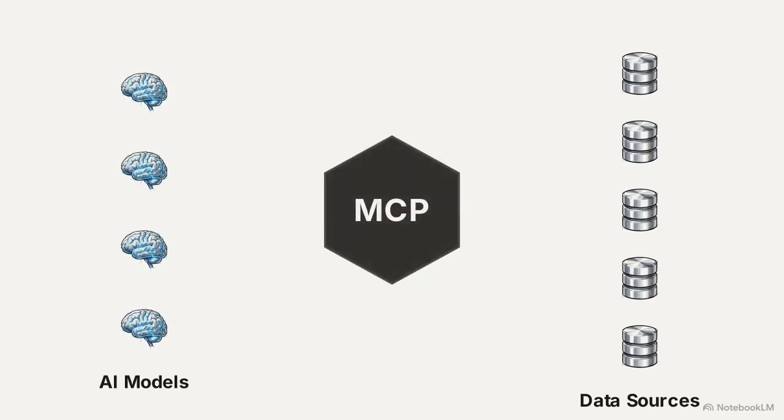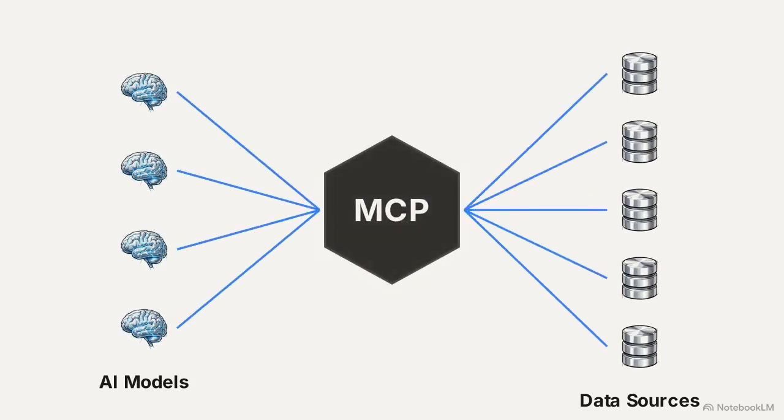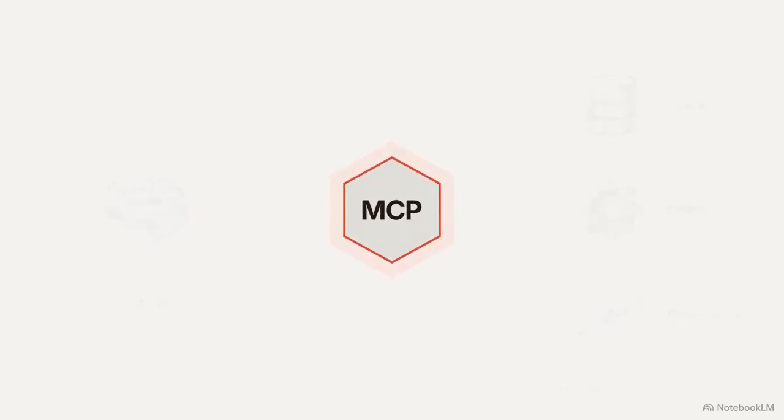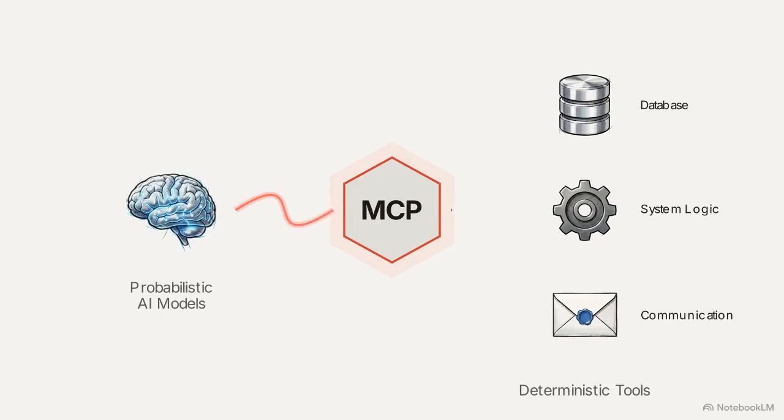The architectural solution to this bottleneck is the Model Context Protocol, or MCP. It replaces the tangled web with a single universal routing hub. Think of MCP as the USB-C standard for artificial intelligence. It provides a universal connective tissue that links any probabilistic language model to any deterministic tool without requiring vendor-specific adapters.